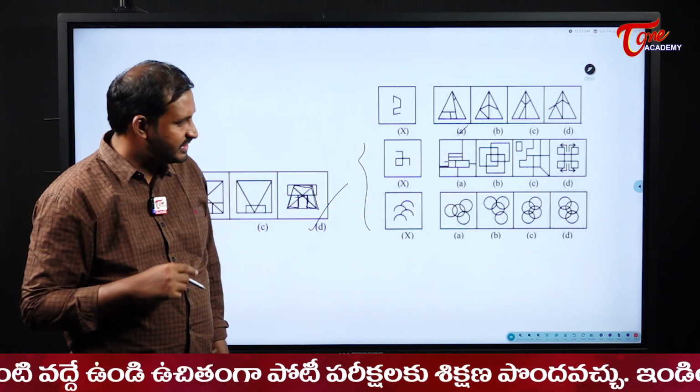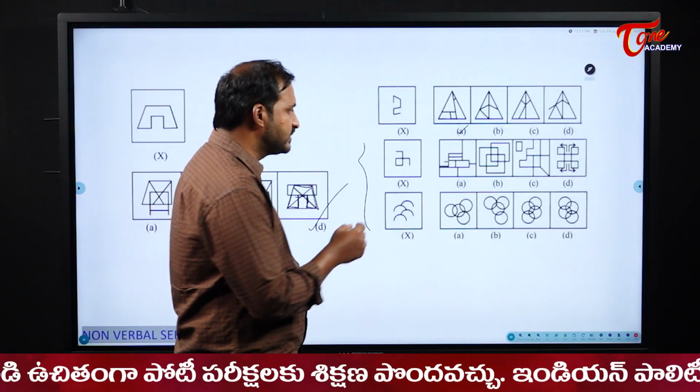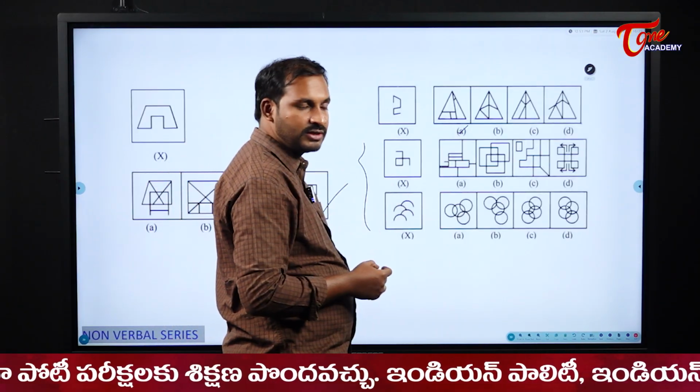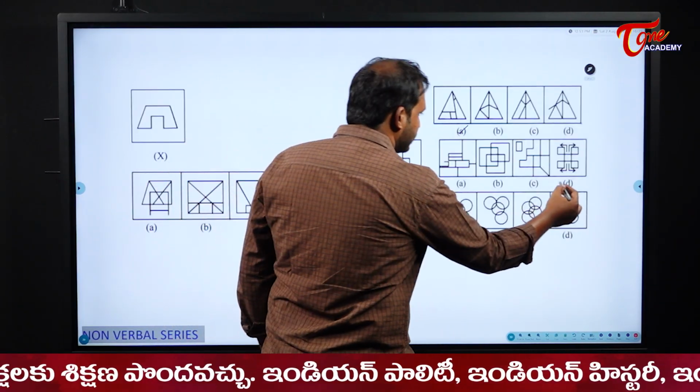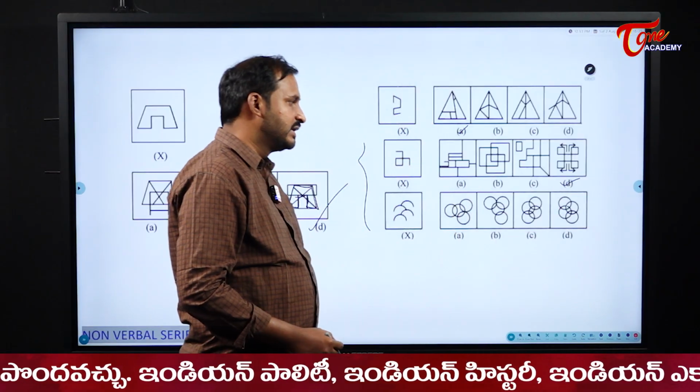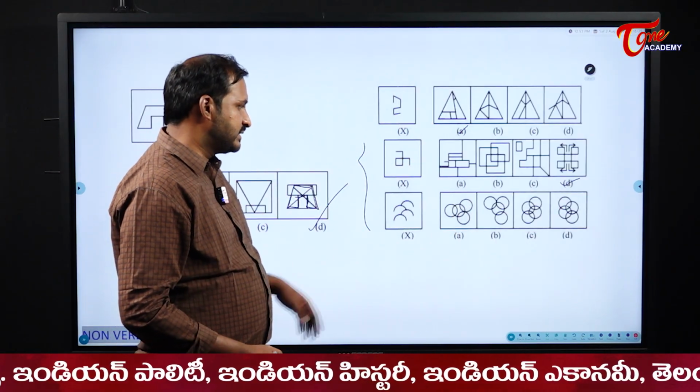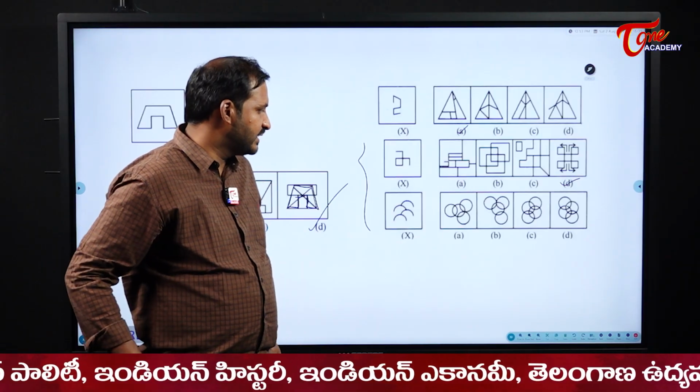This figure will have that shape. Please observe there. Now what about this one? Please verify this one also. In which figure will this shape be there? If you observe carefully in this figure, you can see that shape. Next, see this one. In which figure is this shape available for me?